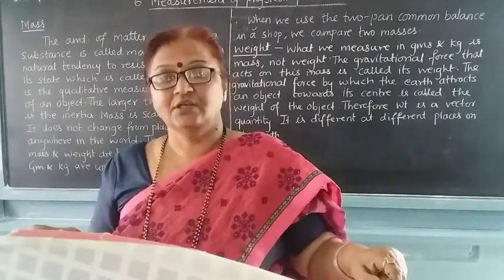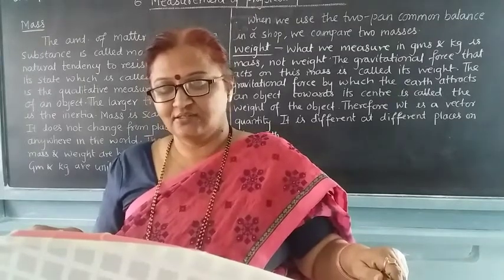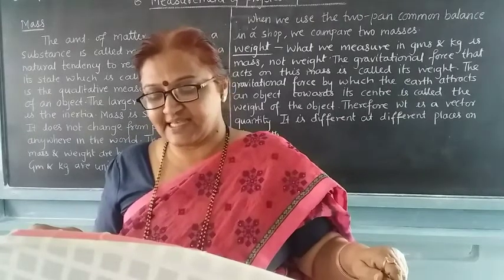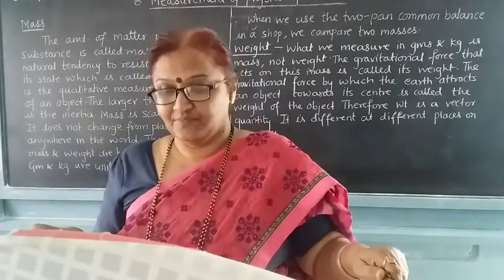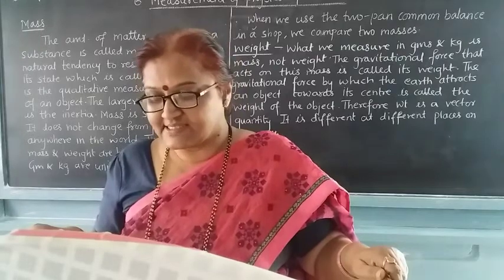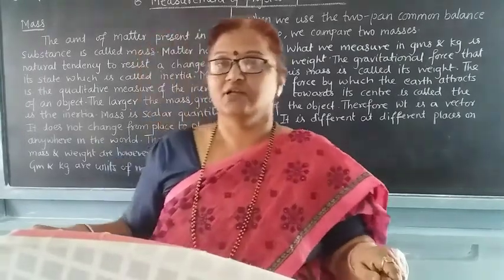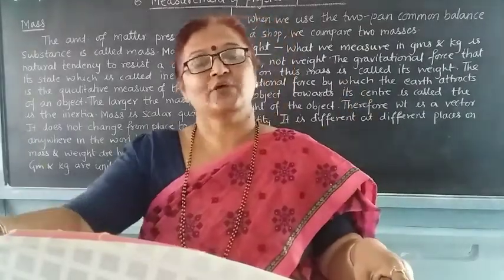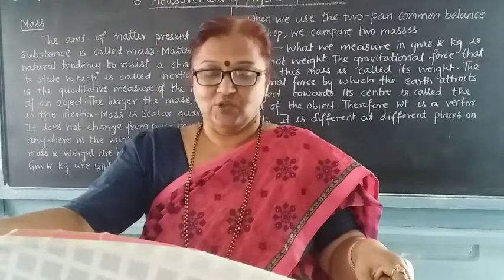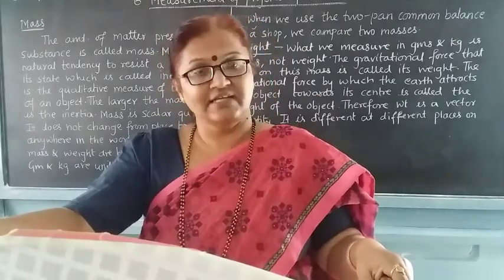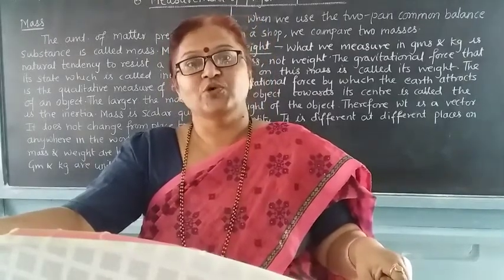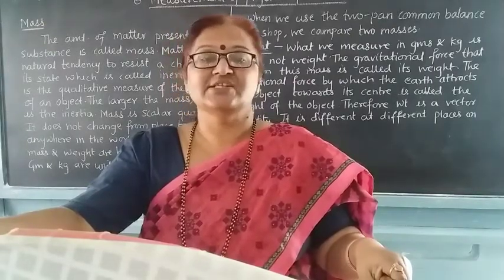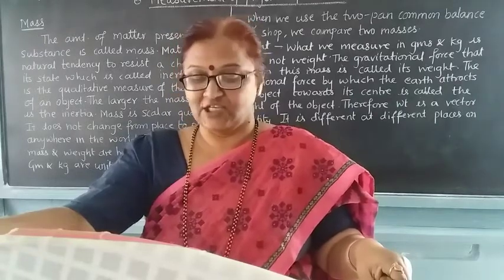There are brinjal, thread, spinach, milk, and a golden ring. So various things are there. Whenever you want to measure a solid thing, you measure it in grams or kilograms. Whenever you want to measure a liquid, you measure it in liters or milliliters. Whenever you want to measure thread, you measure it in meters or kilometers.